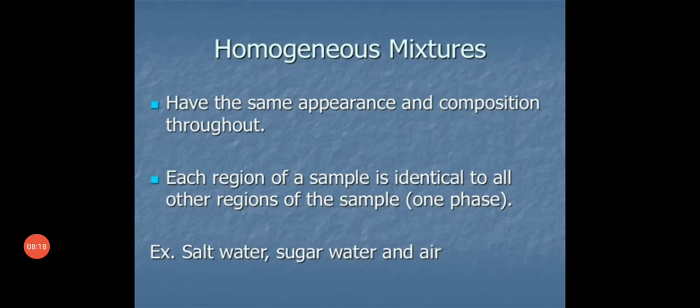So what is the meaning of homogeneous mixtures? They have the same appearance and composition throughout. Each region of a sample is identical to all other regions of the sample. Examples: salt water, sugar water and air.